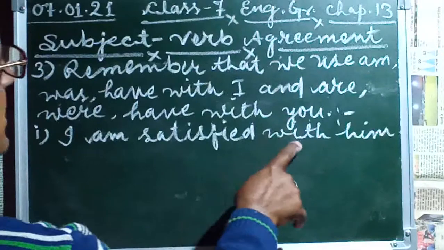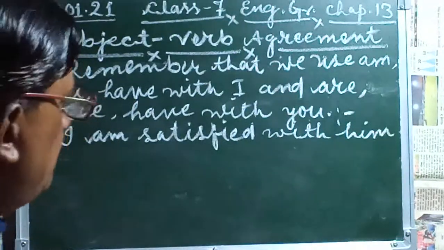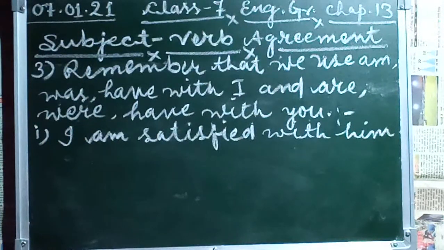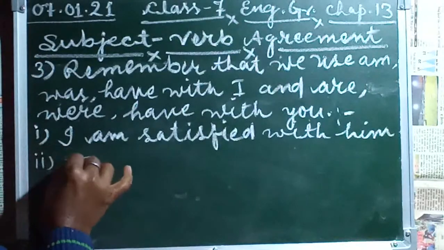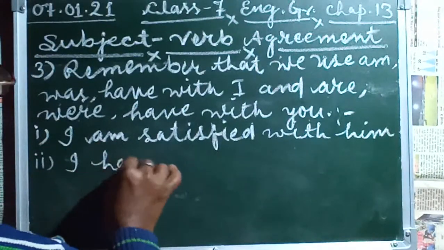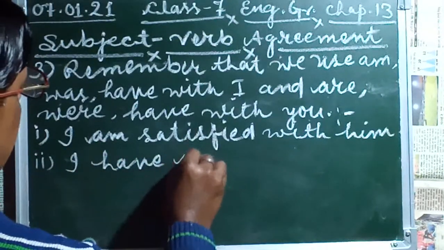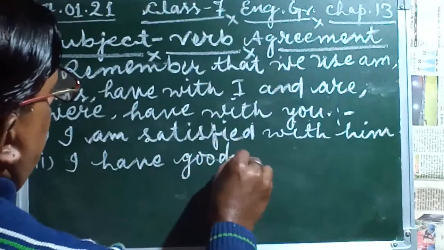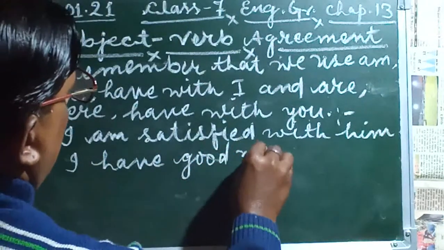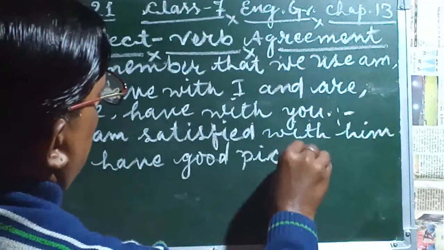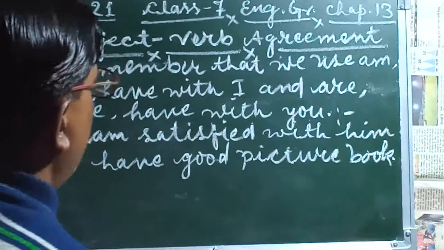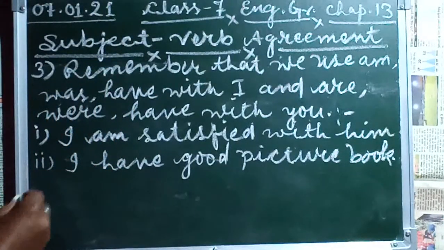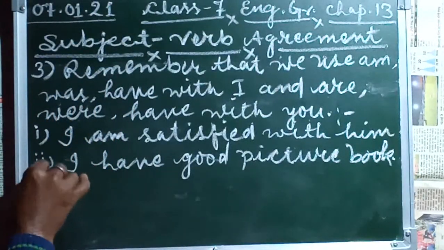I am satisfied with him. I have a good picture book. What is the second sentence I am taking? I have a good picture book. This is the second one.